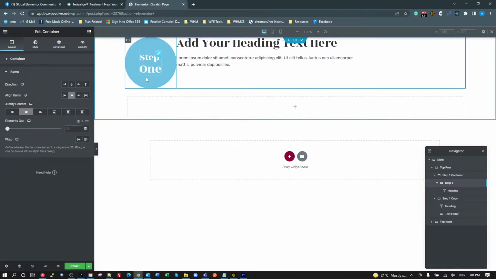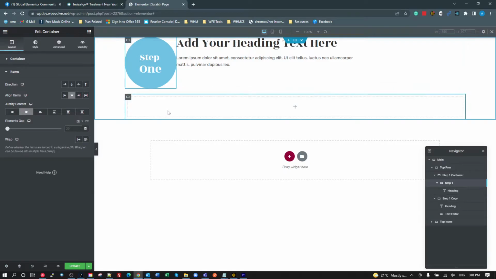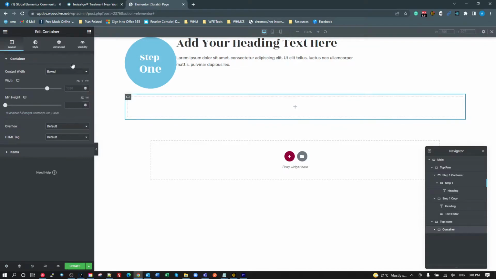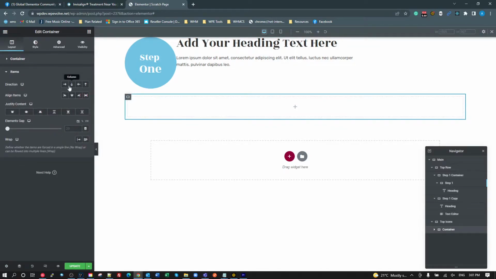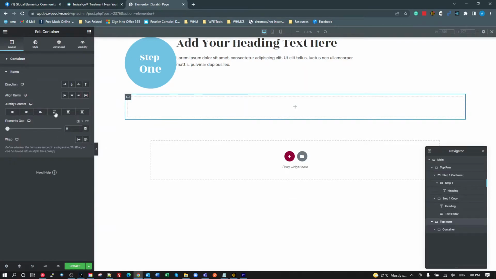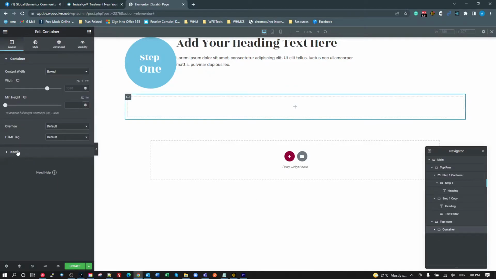All right, so for our next container, we've got to put another container underneath here, but let's get our copy in here first. So what we want to do is add another container to our bottom row here. We want to make that a row. Okay, so now we've got a container for the icons. Sorry, we want to make the icons a row. Let's put that on there. I'll just undo that.